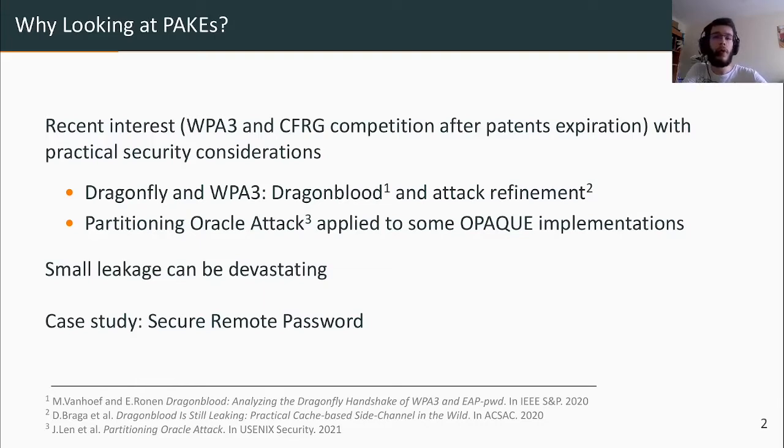In the light of those vulnerabilities, we can't stress enough that side channel leaks are disastrous for PAKEs, since they may leak information on a very low entropy value, and each bit may be used independently to halve the set of possible passwords. In this talk, we'll discuss a particular PAKE named SRP, for Secure Remote Password, which is among the most deployed in a lot of contexts.